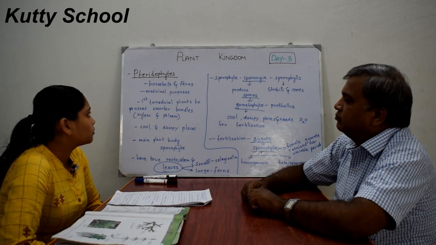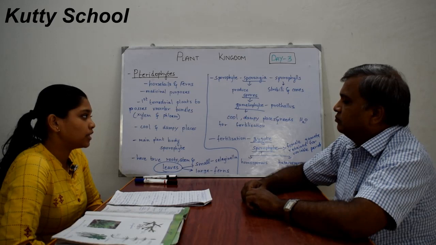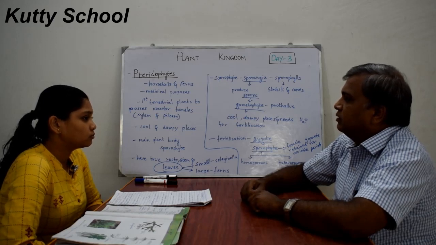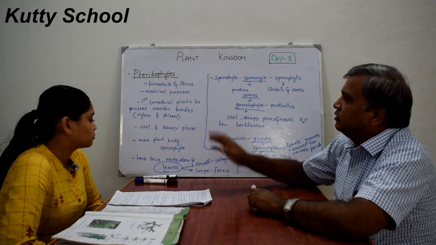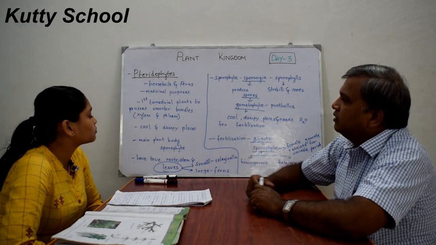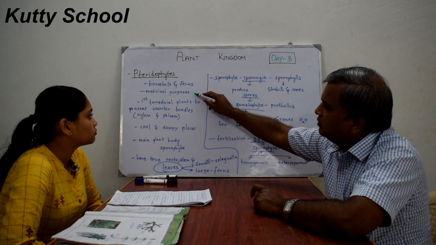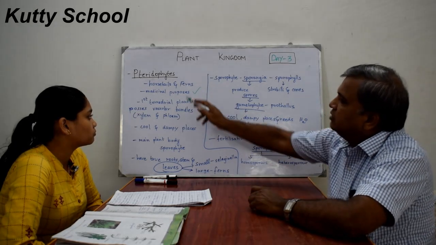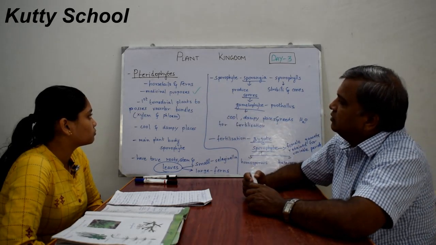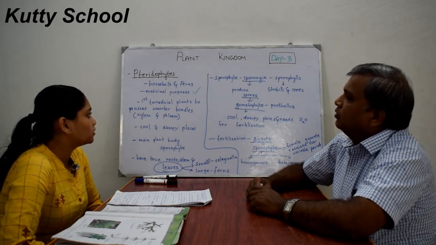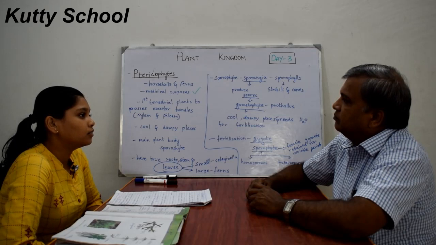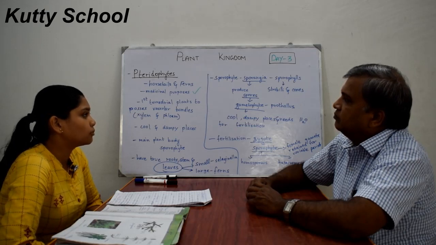The main plant body in pteridophytes is the sporophyte, whereas in bryophytes the main plant body was the gametophyte. These pteridophytes are mainly used for medicinal purposes. Horsetails and ferns are examples of pteridophytes, including fern-like trees.